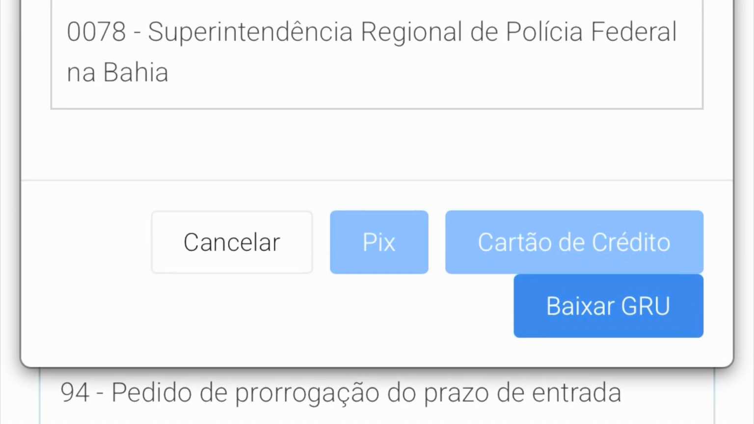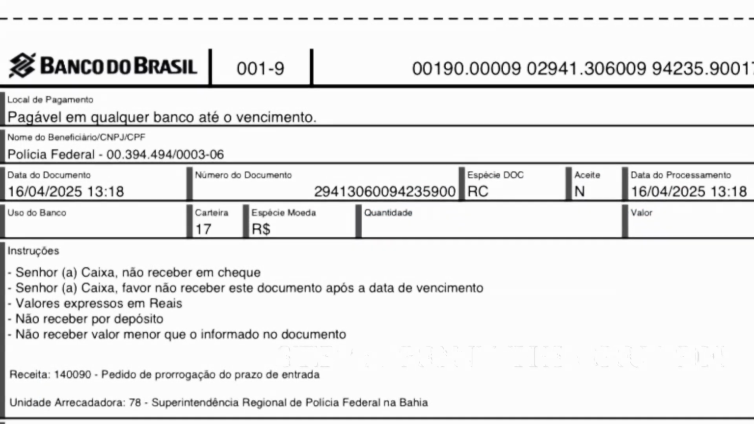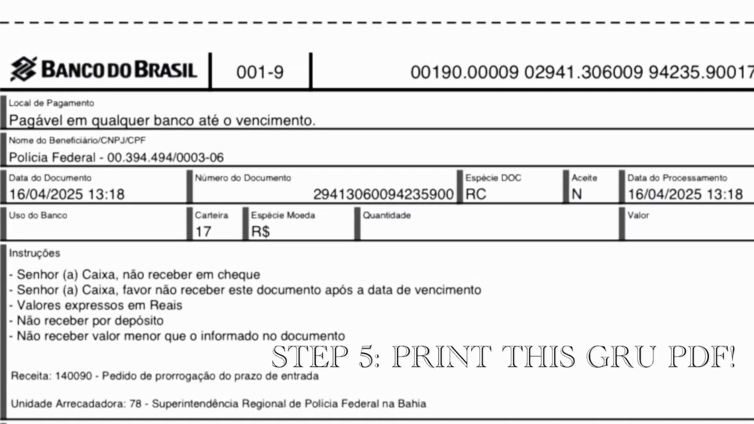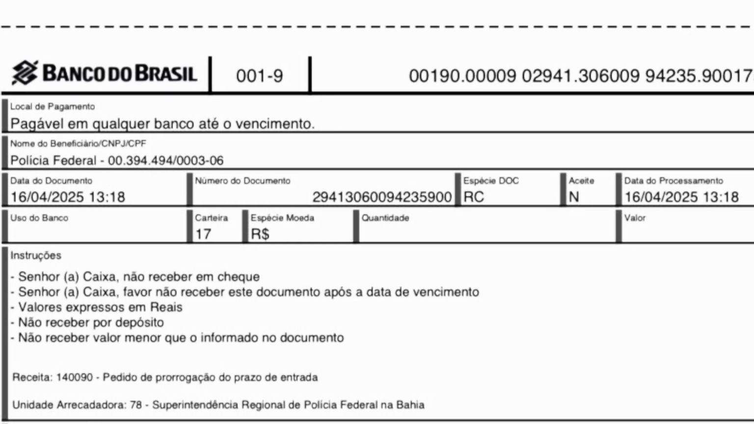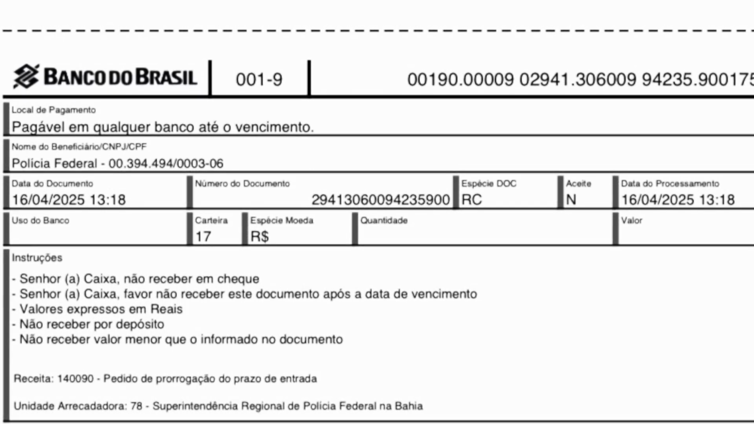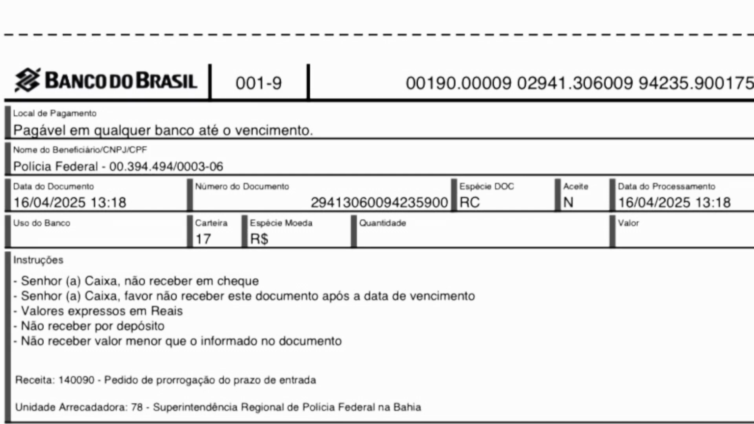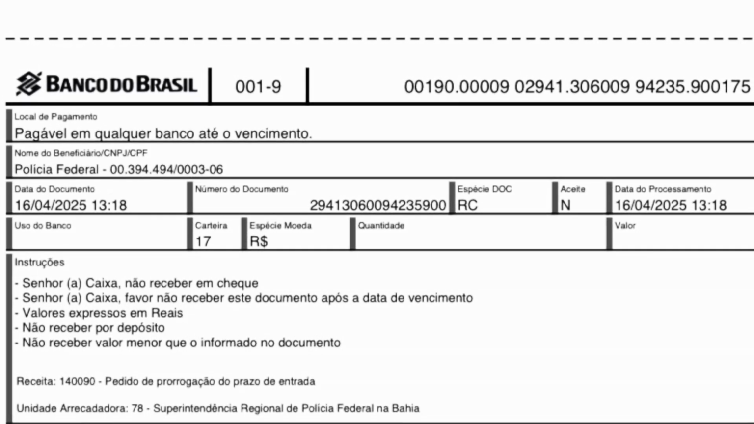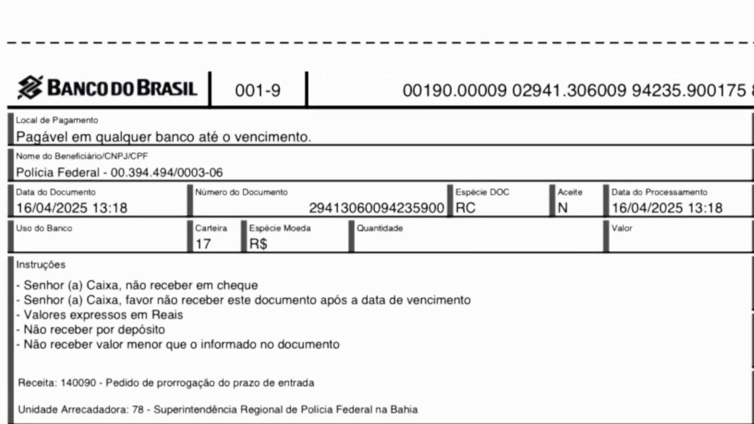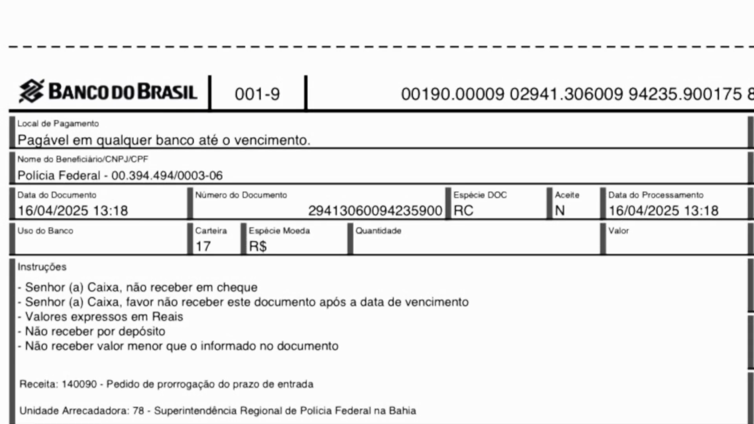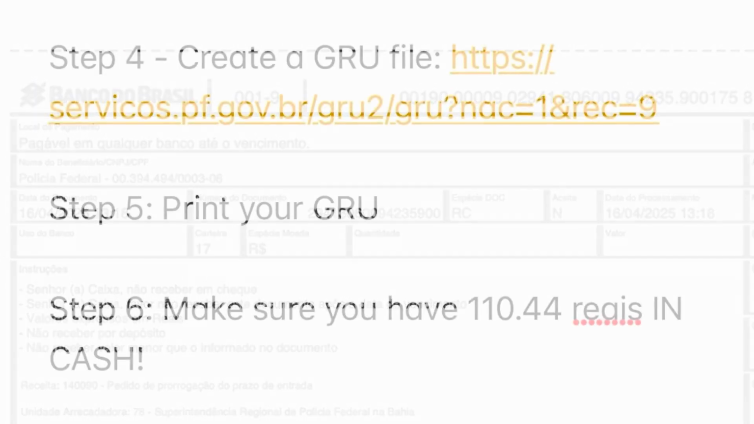Once you click that button, you're then going to generate a PDF that looks something like this. You need to print this PDF off. So you need to go to a printing shop, or if your hotel has a printer, print it off there. You can only make the payment if this document is printed on paper. So really, that's step 5. Step 5 is to get the document printed.